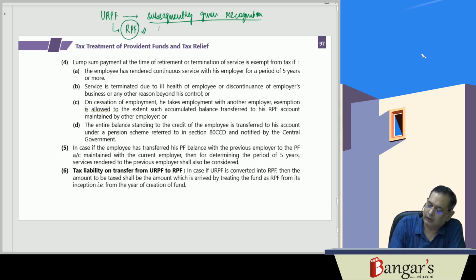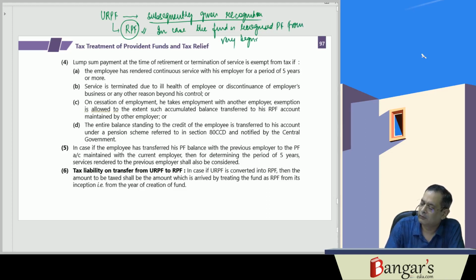So in case the fund is recognized from the very beginning, that is, from the inception of the fund, how much amount is taxable?